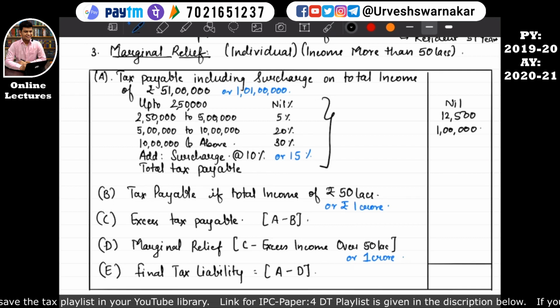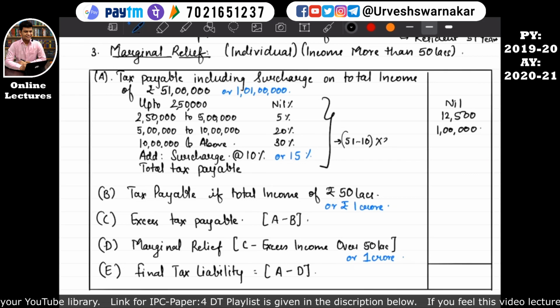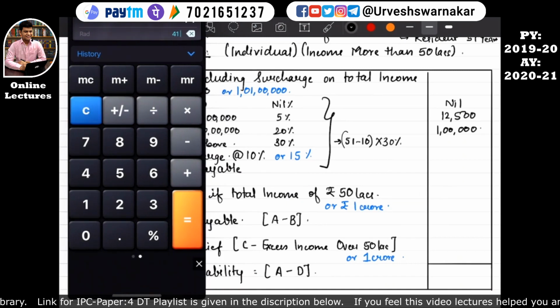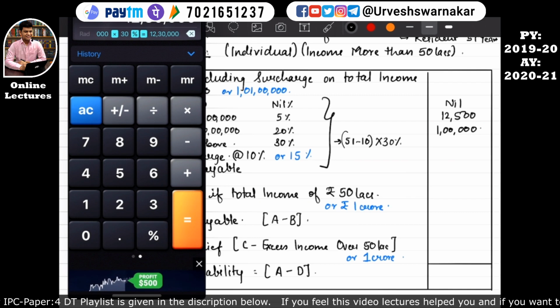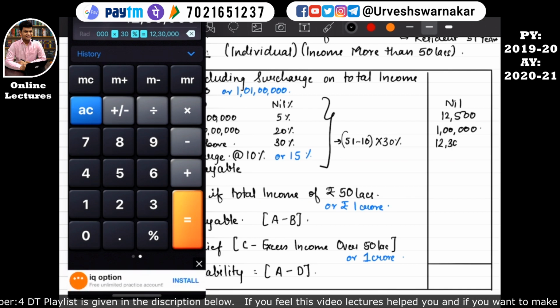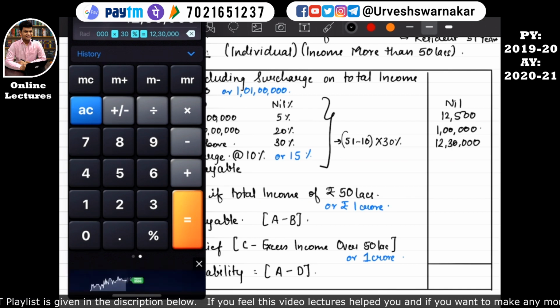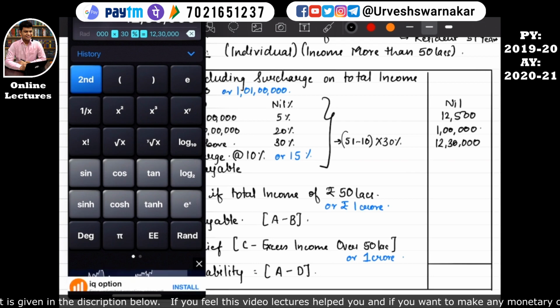For income above 10 lakhs, that is 51 lakhs minus 10 lakhs, that is 41 lakhs into 30%. How much will that be? 41 lakhs into 30% is equal to 12 lakh 30,000.